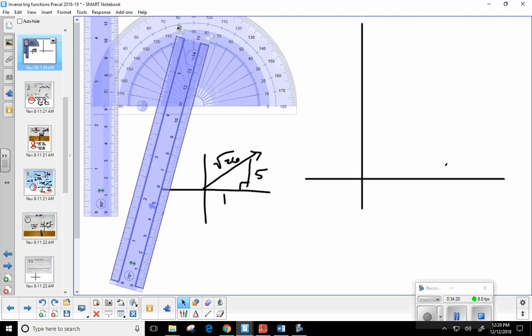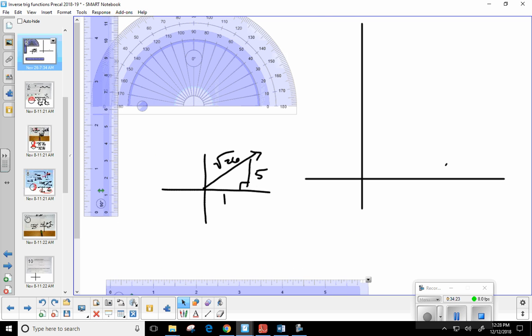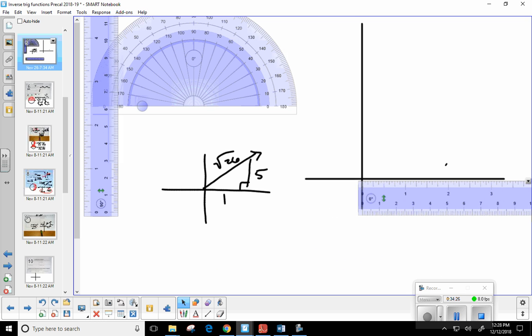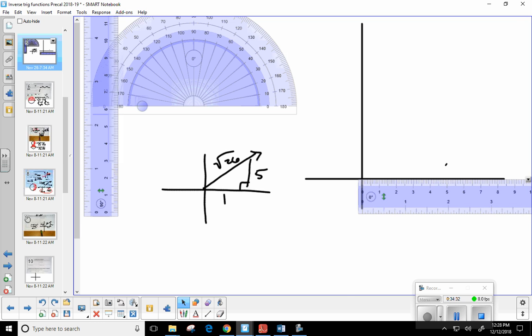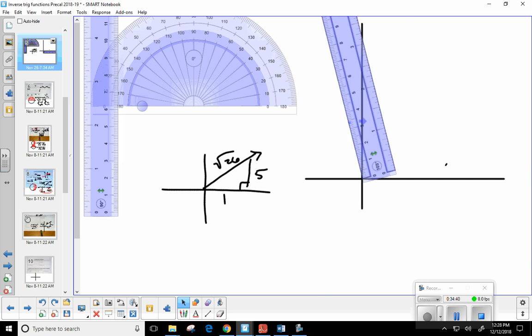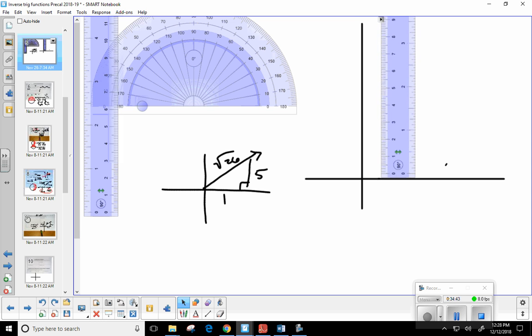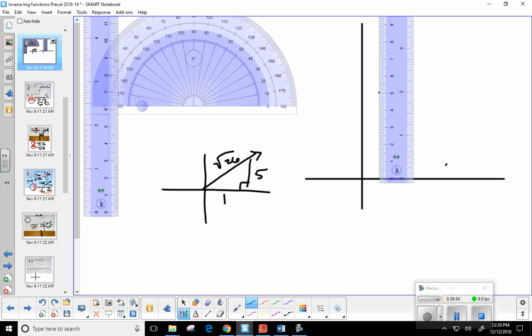Let me go ahead and get the right one. I want centimeters. So just like before, I'm going to line up. Let's mark 1 centimeter, right there. And then from there I want to go up 5 centimeters. Let's say 5 centimeters would be right there. Would you guys agree? So 1 by 5.